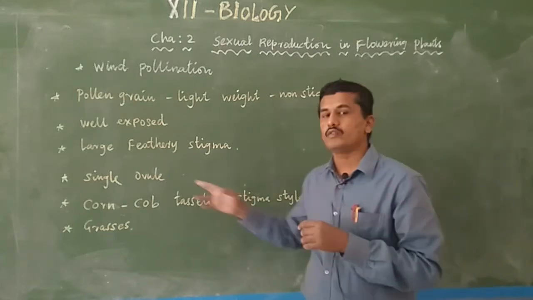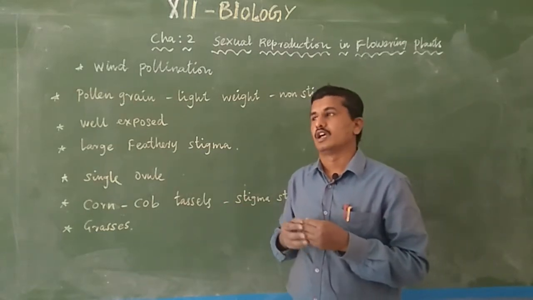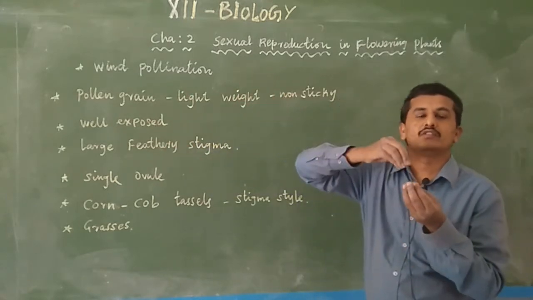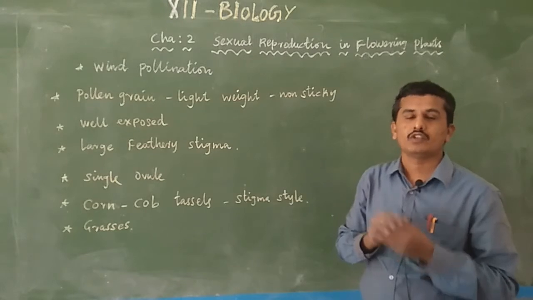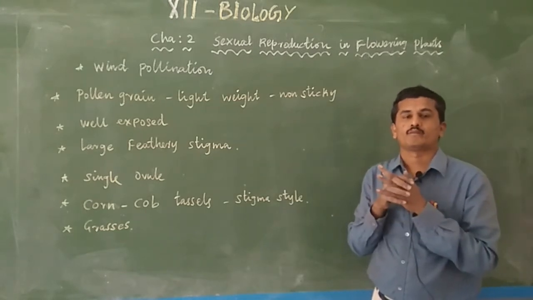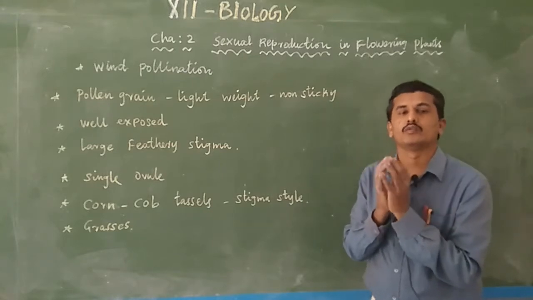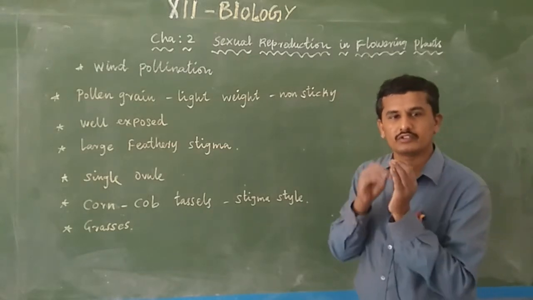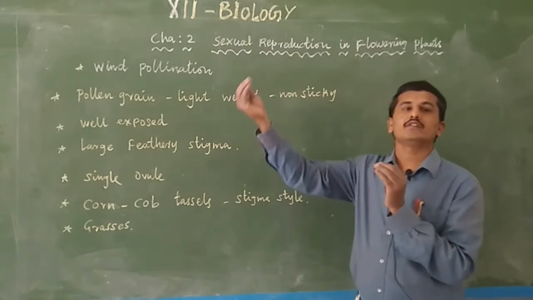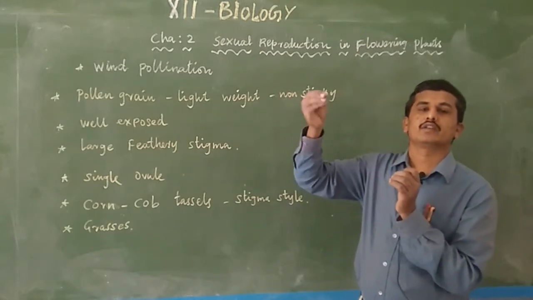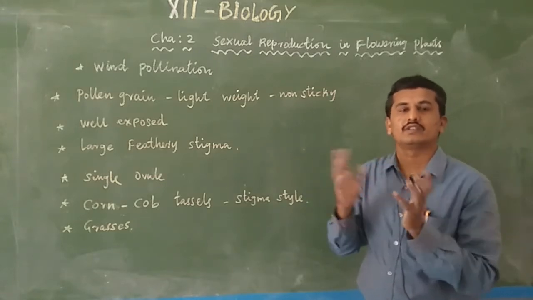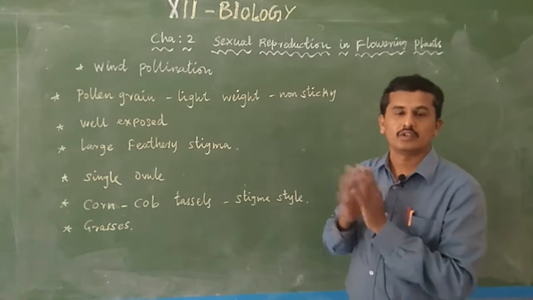And the ovule is normally single, because through the wind only one or two pollen grains are received by the stigma. Suppose the ovules are more, for example in tomato, the ovary contains many ovules. More ovules means it needs more pollen grains for fertilization. Through the wind, only one or two pollen grains land on the stigma. How can 20 ovules be fertilized by one pollen grain? So it is not possible.